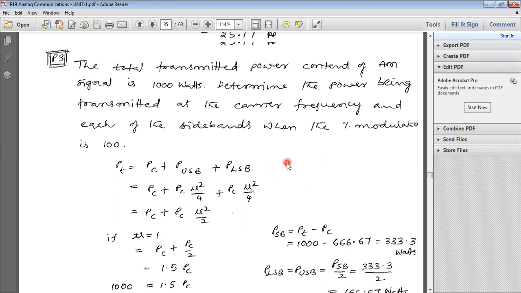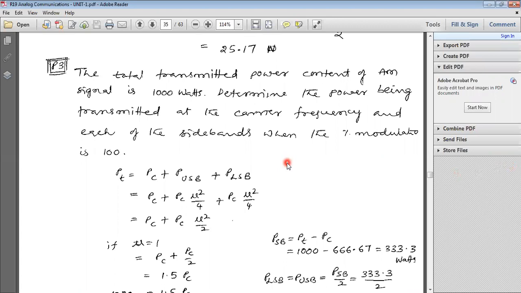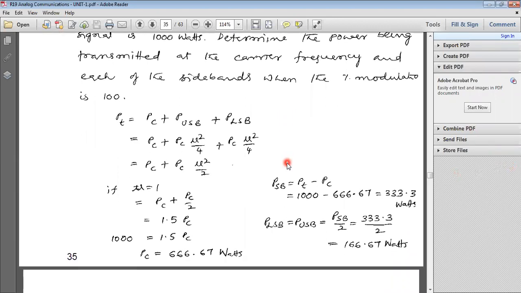So, in the problem, you determine carrier power and carrier frequency. First of all, note down PT equal to PC plus PUSB plus PLSB. Already we know the relation: total power is carrier power plus upper sideband power plus lower sideband power.